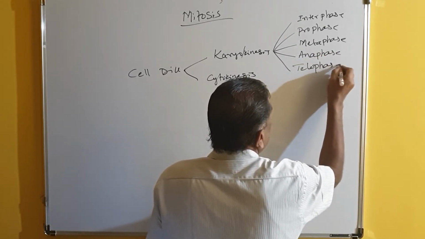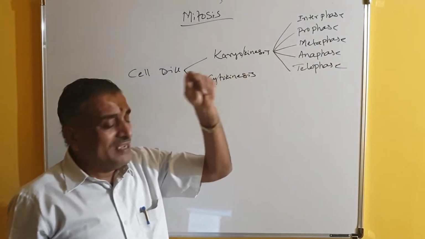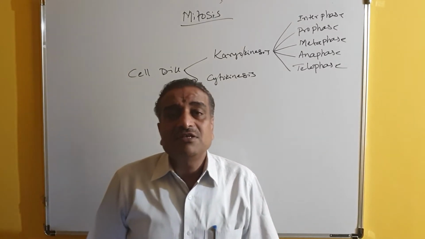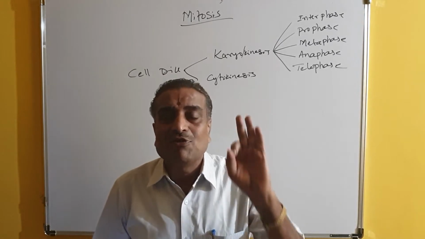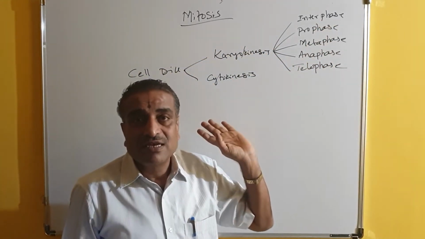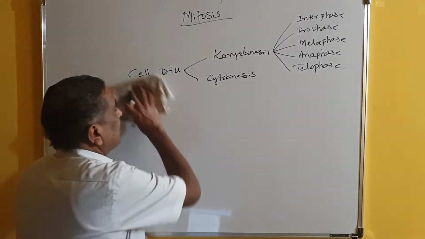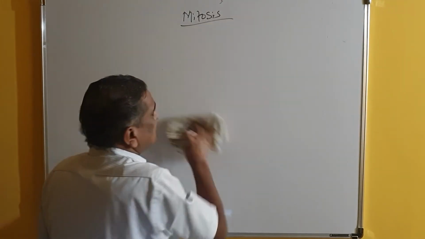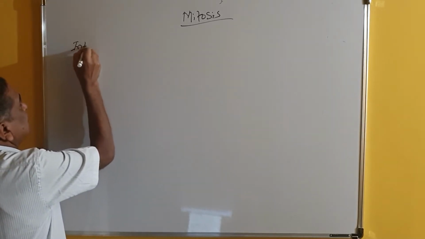So interphase, prophase, metaphase, anaphase and telophase. These are the different stages of cell division which occur in karyokinesis. These 5 stages have nothing to do with cytokinesis. Let us discuss that later. So this is called karyokinesis. So now let us go one by one. What is the first stage of cell division? That is called interphase.